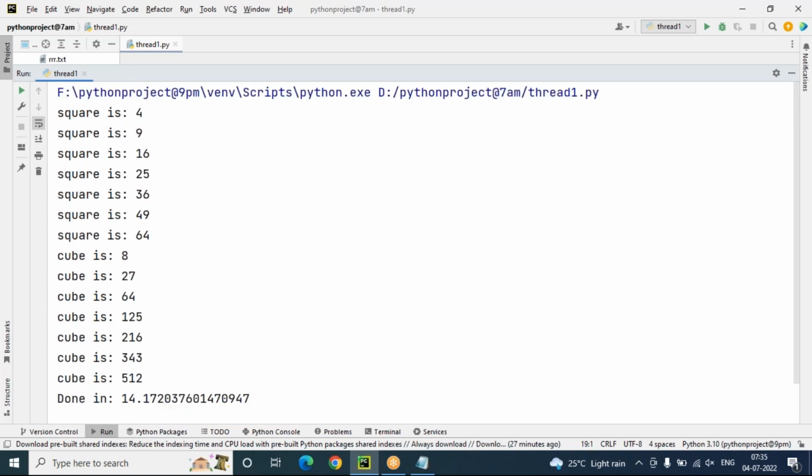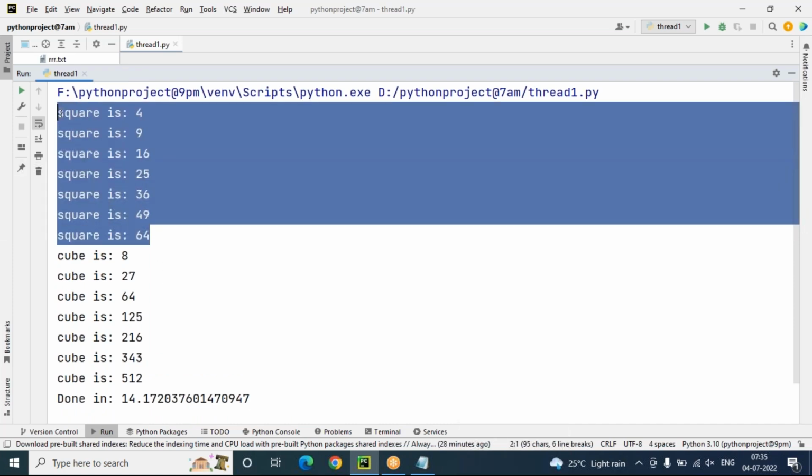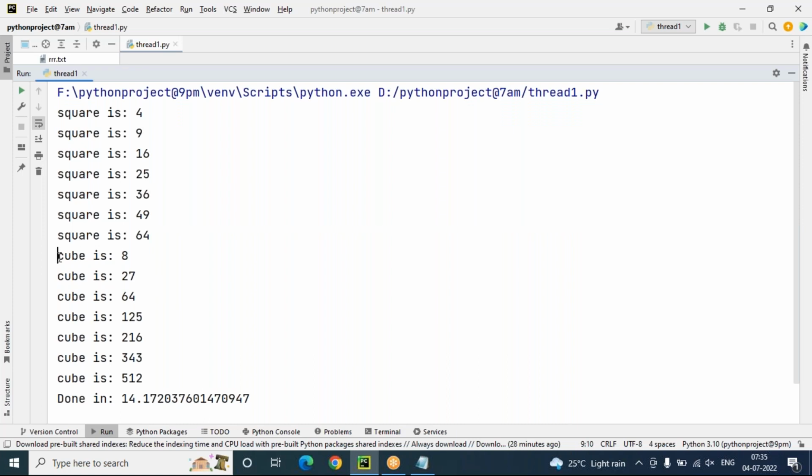Is this a single threading program or a multi-thread program? Obviously, it is a single thread program only, because one task is done at a time. The square function is done separately and the cube function is done separately. So this is a single threading program only. The time is like 14.1720.